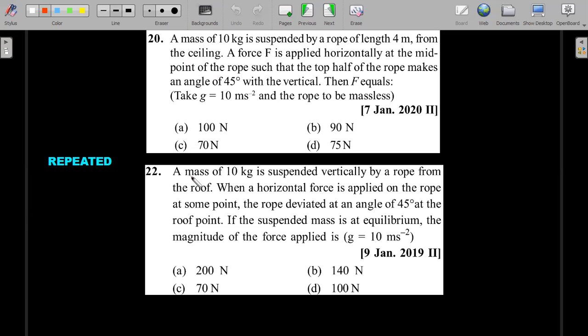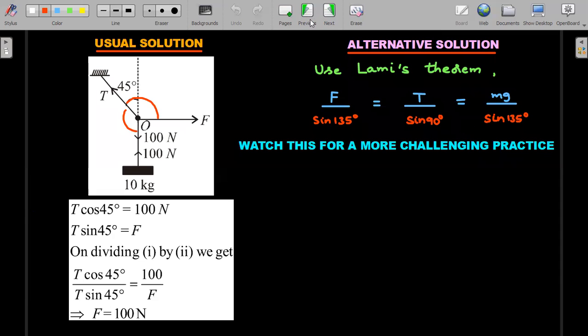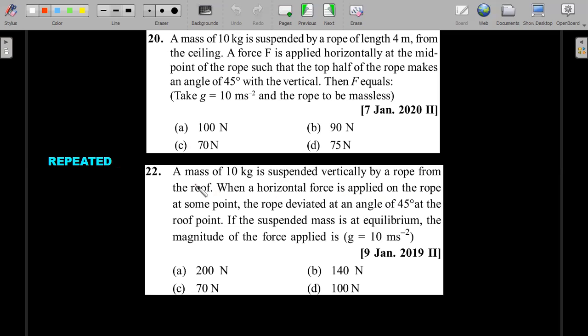Okay, so I'll go ahead with the second one. Let me check which solution I have written down. Okay, right. So a mass of 10 kg is suspended vertically by a rope from the roof. When a horizontal force is applied on the rope at some point, the rope deviated at an angle of 45 degrees at the roof point. If the suspended mass is at equilibrium, the magnitude of force applied is.